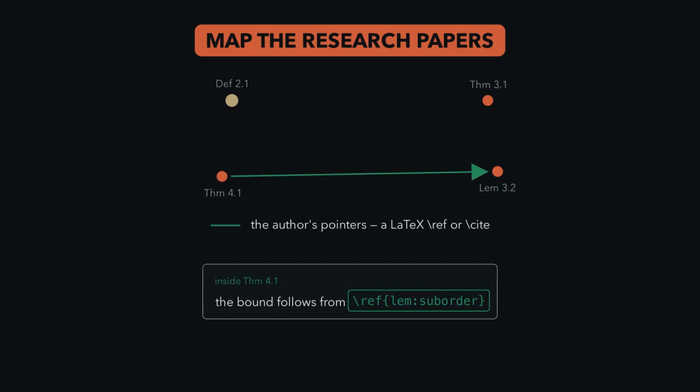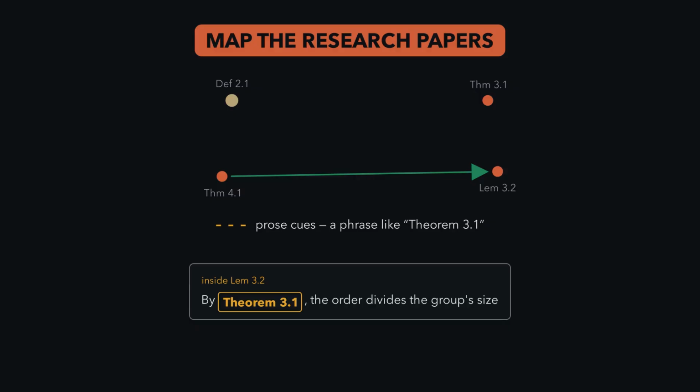First, and most immediately, the author's own pointers, LaTeX references, show that inside theorem 4.1, we have a direct resolution to lemma 3.2. The second type of link is called a prose cue, which has no command at all. Just by seeing the words, "by theorem 3.1," the author references this theorem inside of lemma 3.2. Our parser spots the phrase and draws the link.